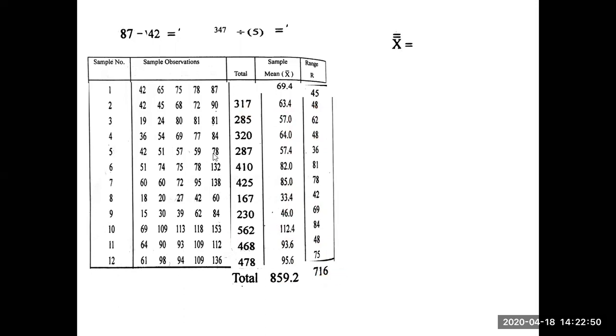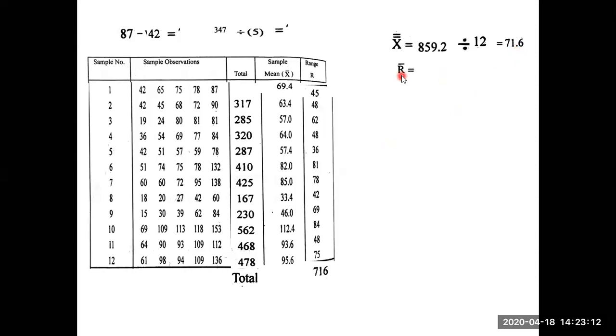Already in the previous problem we did this. The control line X double bar is sigma X bar by N. Sigma X bar is this value, and the number of samples is total 12. Therefore, divided by 12, we get 71.6. You carry this as the control line.